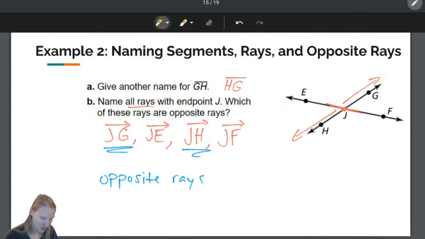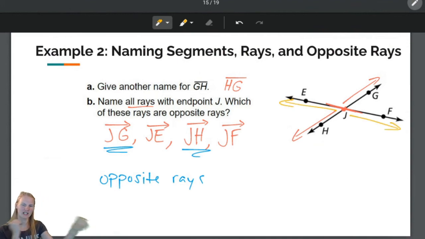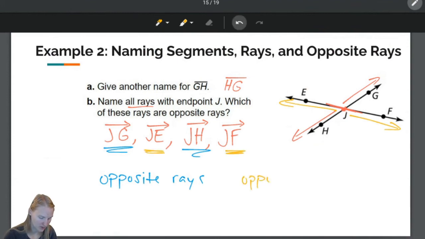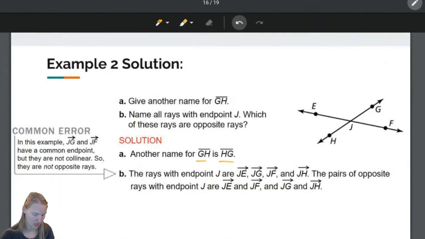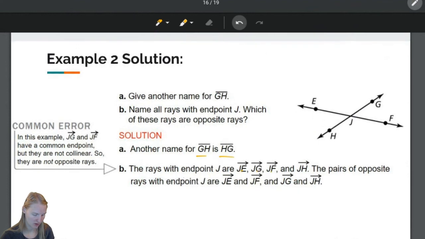And, let's see, E and F also stand directly back to back with J in the middle. So, JE and JF are also opposite rays. Okay, let's check and make sure that we were right. Yep, JE and JF, beautiful, and JG and JH, wonderful. We were correct. Yay.